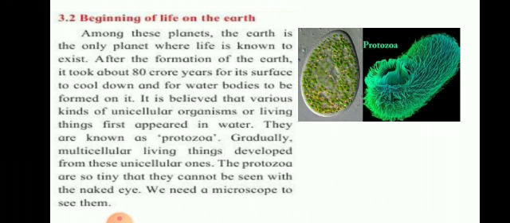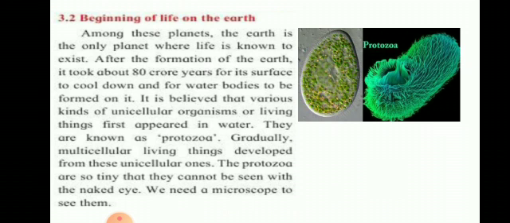So once the Sun and the planets were formed, the solar system was created. But as it was formed from a cloud of hot gases and dust particles, our Earth was also a hot ball of various gases and dust particles. So it was not possible for any life to exist there.